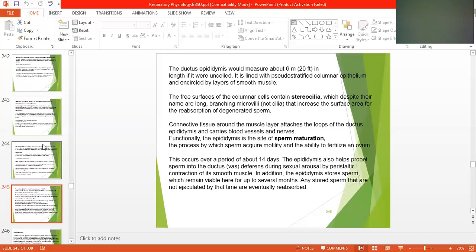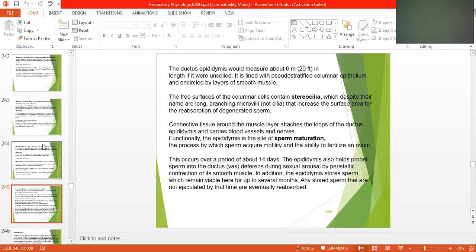Connective tissue around the muscle layer attaches the loops of the ductus epididymis and carries blood vessels and nerves. Functionally, the epididymis is the site of sperm maturation, the process by which sperm acquire motility and the ability to fertilize an ovum. This occurs over a period of about 14 days. The epididymis also helps propel sperm into the ductus deferens during sexual arousal by peristaltic contraction of its smooth muscle.